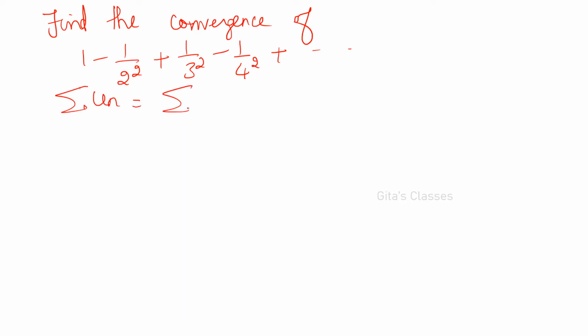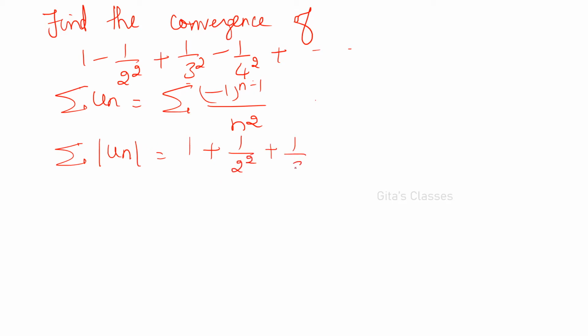It is equal to sigma minus 1 the whole power n minus 1 divided by n squared. So what is sigma mod un here? Sigma mod un means wherever you have minus you replace it by plus. You make every term as plus. That is sigma mod un. So 1 by 2 squared plus 1 by 3 squared plus 1 by 4 squared plus etc.